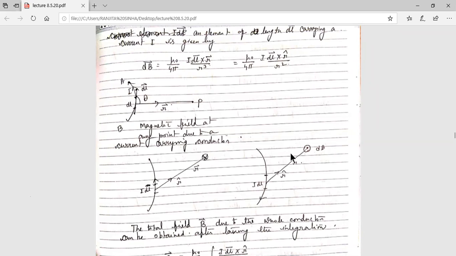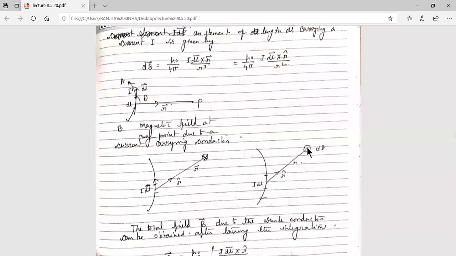So cross means downward direction, so the magnetic field is in the downward direction. And a dot means the magnetic field is in the upward direction. This is the current carrying conductor, and the current is flowing in the downward direction. r is the distance, and at r distance we have to calculate the direction of the magnetic field.